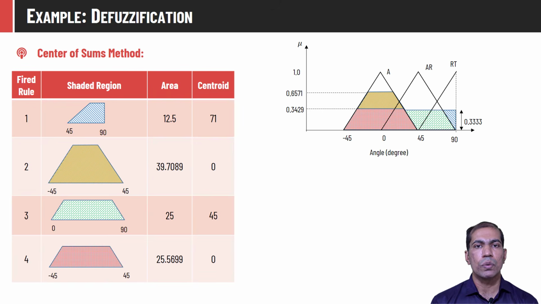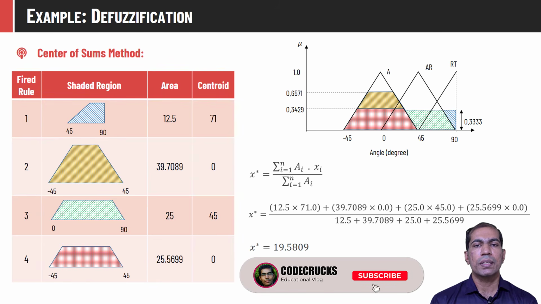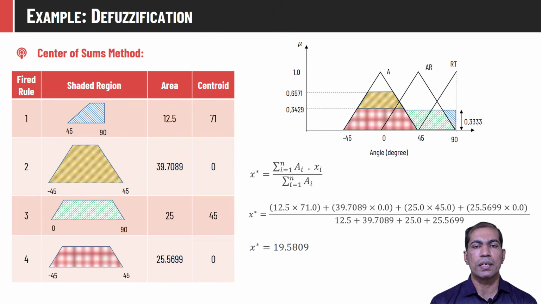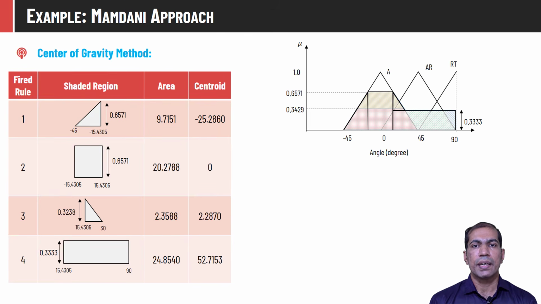For the area A2, which was produced by rule 2 and is shaded in orange color, the range is from minus 45 to 45. It has area 39.7089 and centroid 0, as it ranges from minus 45 to 45. In a similar way, we can compute the area for the rest of the two sets. The center of sums method computes the centroid using this equation. If we put the appropriate parameters into this and compute it, then x star would be 19.5809.